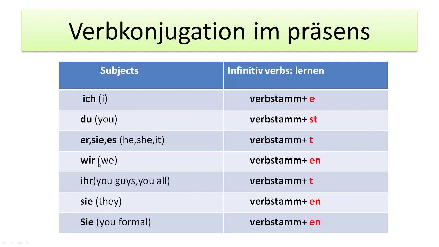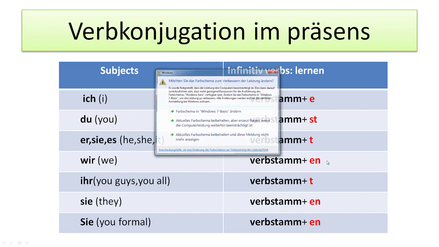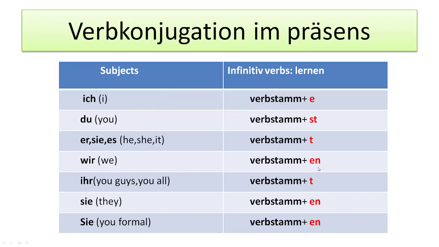Wir is we, stem verb plus en, like we have to end with en. Ihr, stem verb plus t. For sie, they, stem verb plus en. And for Sie, you formal, stem verb plus en. This is the verb conjugation of the regular verb.